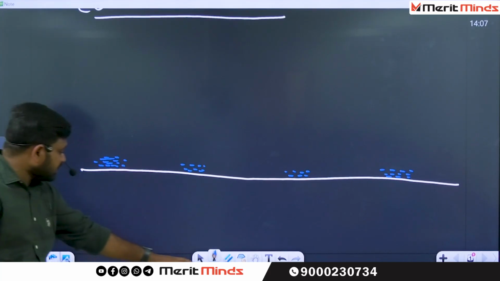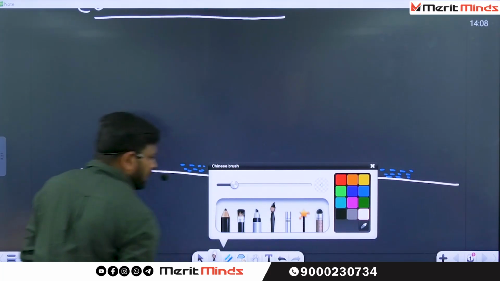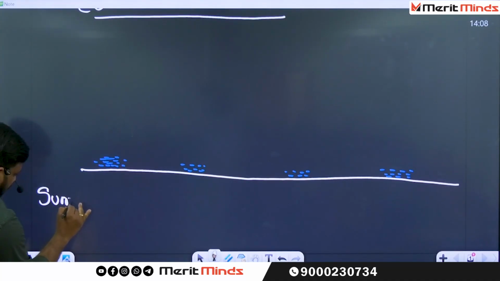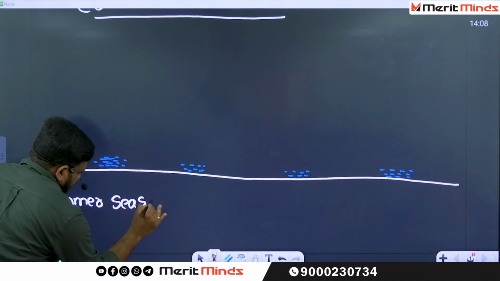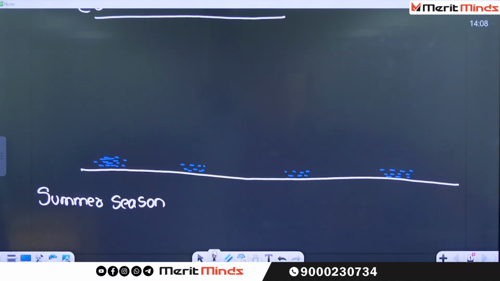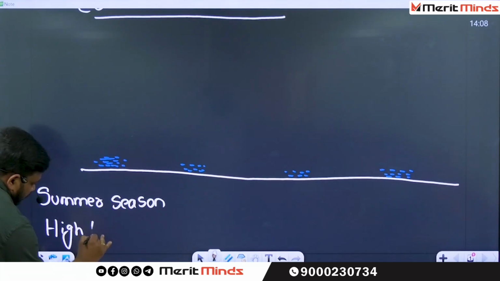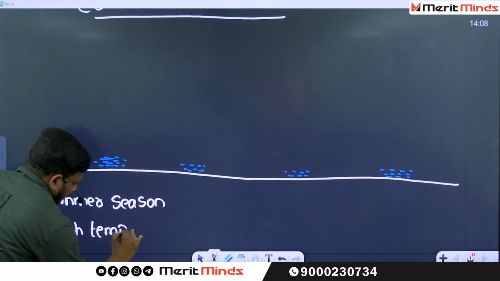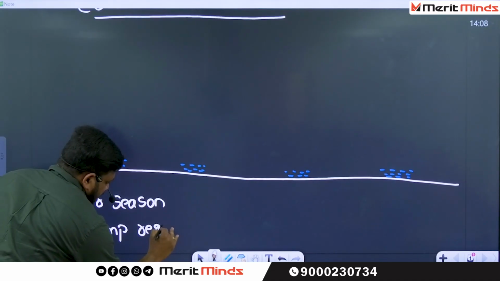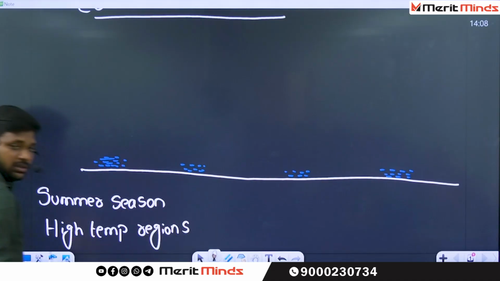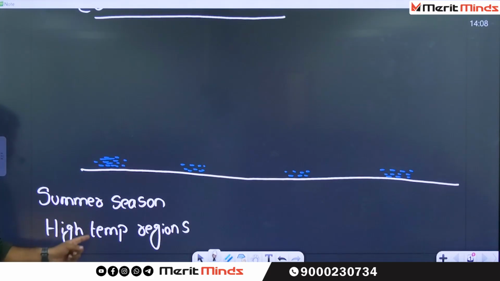This type of convectional rainfall is very common in the summer season or high temperature regions. The convectional type of rainfall is very common in either the summer season or the high temperature regions.